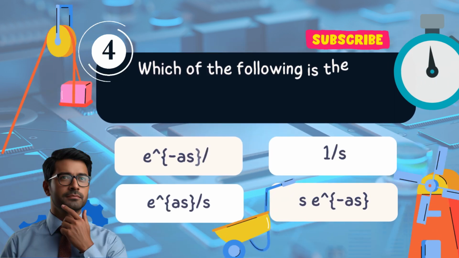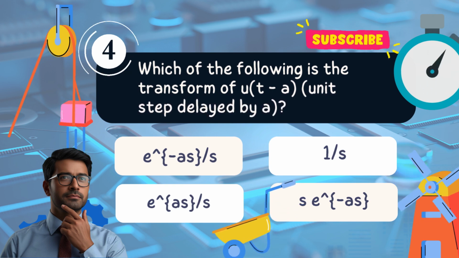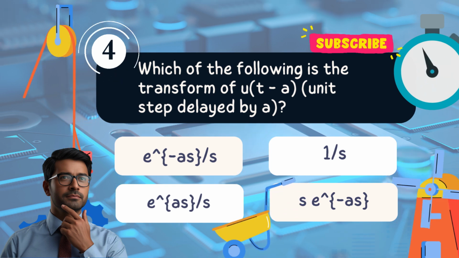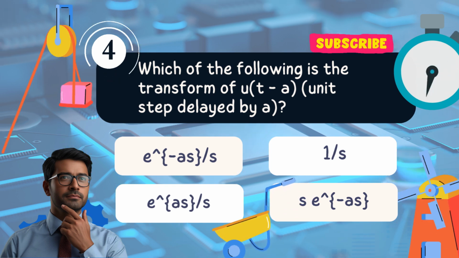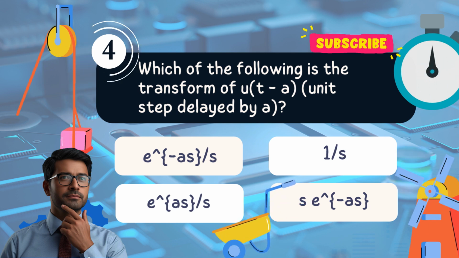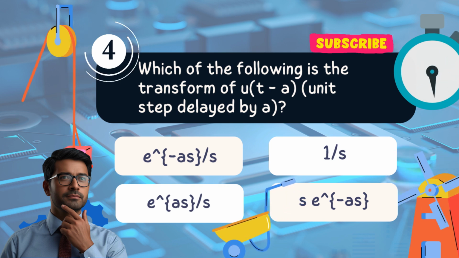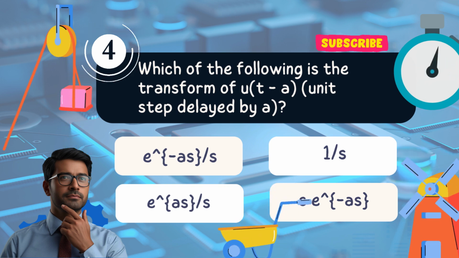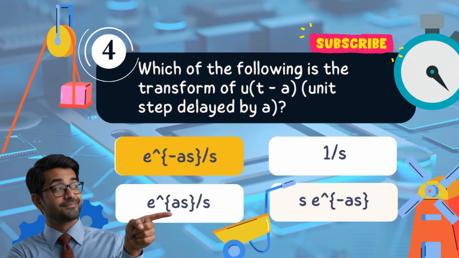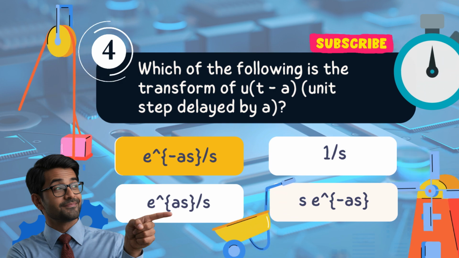Question 4. Which of the following is the Laplace transform of u(t minus a)? a. e^(-as) divided by s. b. 1 divided by s. c. e^(as) divided by s. d. s e^(-s). Answer: a. e^(-as) divided by s.